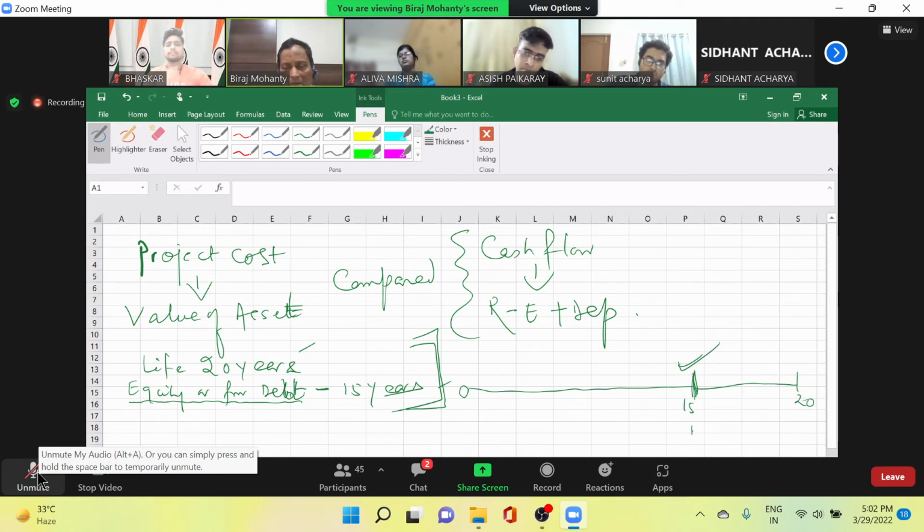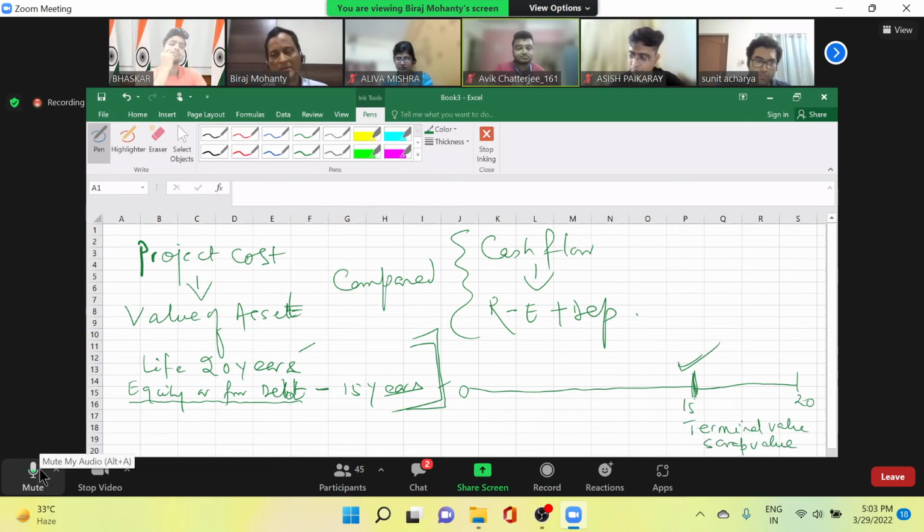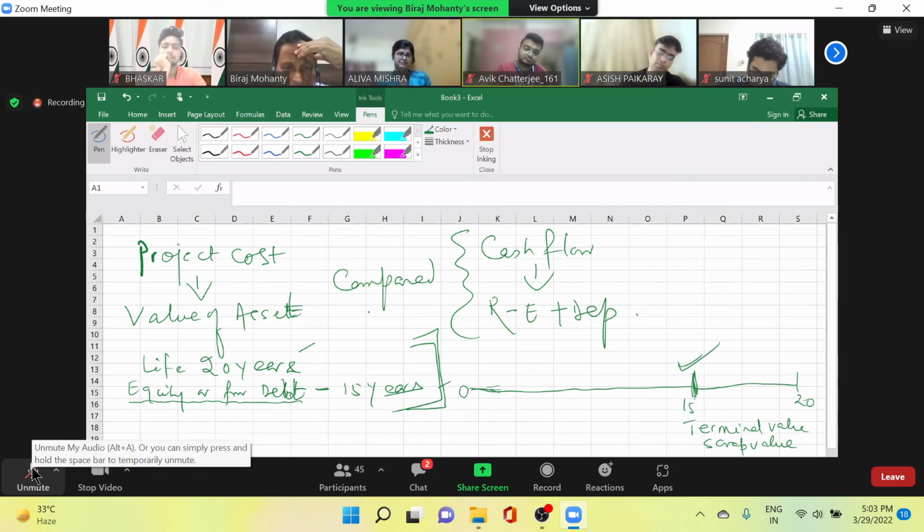So that value is called terminal value or scrap value. True or not? Yes, sir. So these values should be considered or not in your decision making? Yes, sir.